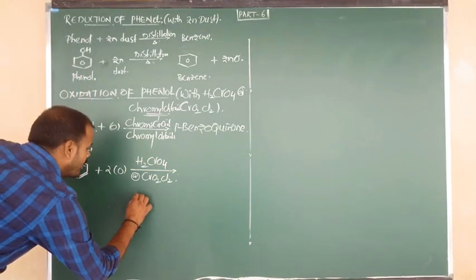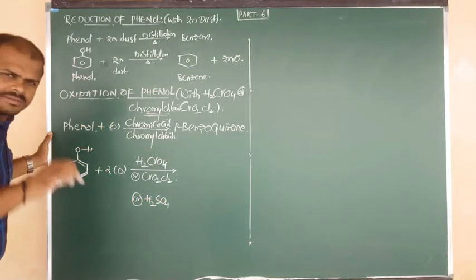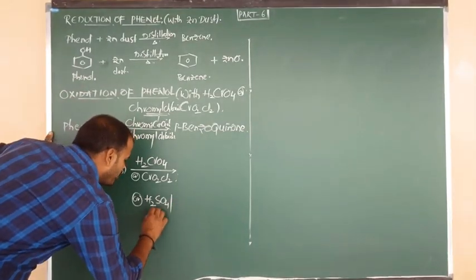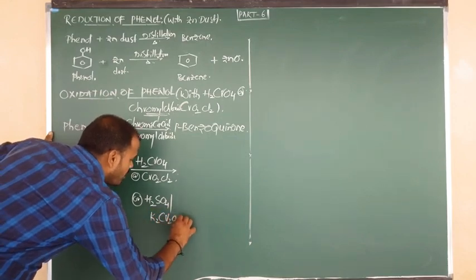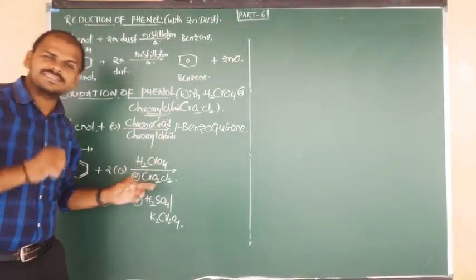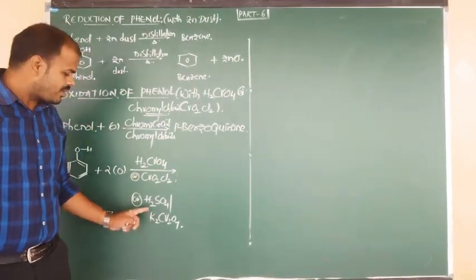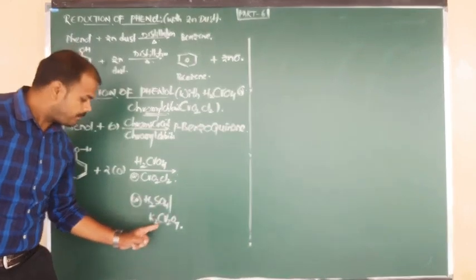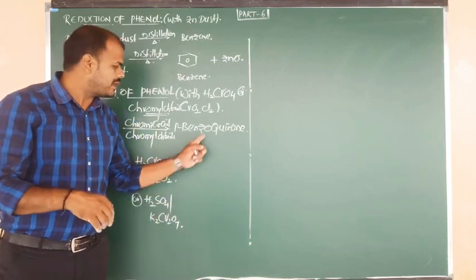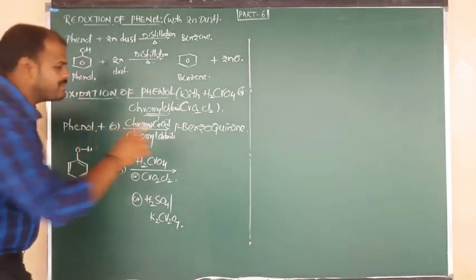And also, if you want, you can use another oxidizing agent, acidified, that is, in acidic medium. Which acid? In the presence of sulfuric acid, using potassium dichromate, K2Cr2O7. So in this reaction you can use 3 oxidizing agents: chromic acid H2CrO4, chromyl chloride CrO2Cl2, and acidified potassium dichromate. Any one oxidizing agent you can apply here, you will get the same product, benzoquinone. Right, now I am going to write the benzoquinone product.